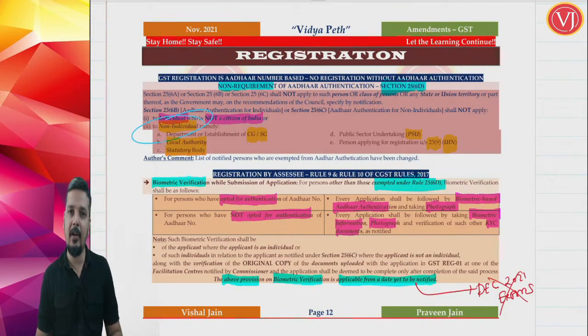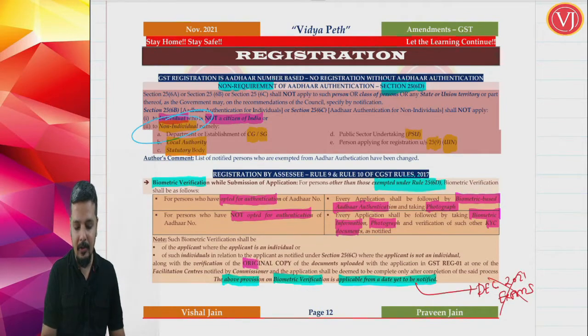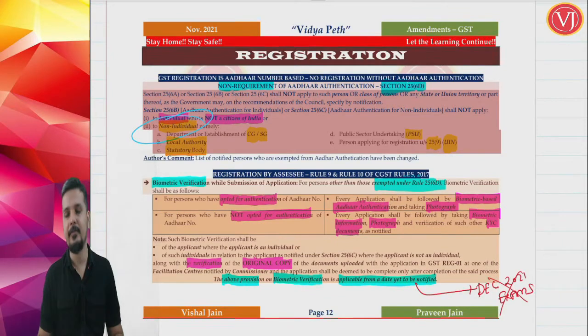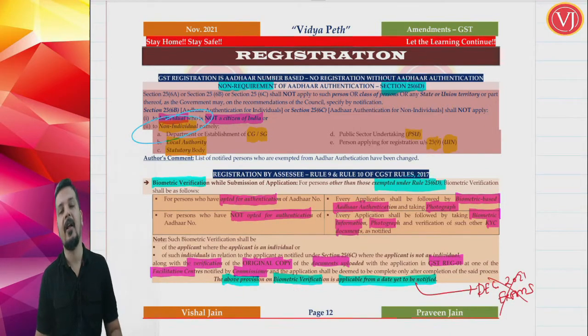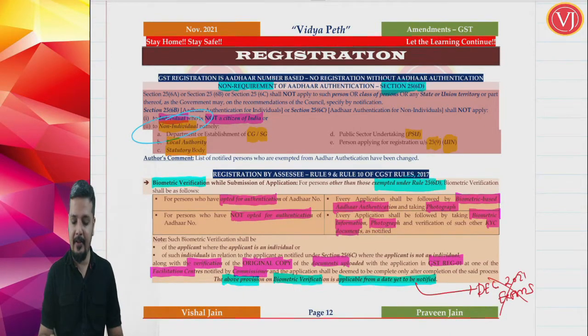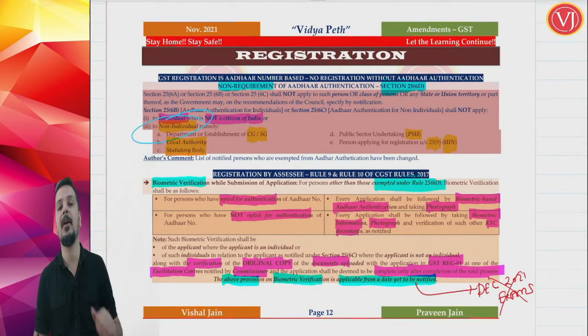Now, these documents, you have to give the original copy. This biometric verification that we are talking about, you have to submit the original copies of all the documents that you are uploading in GST REG 01, at facilitation centers which are notified by the commissioner, and only after you submit these copies should the application be deemed to be completed.